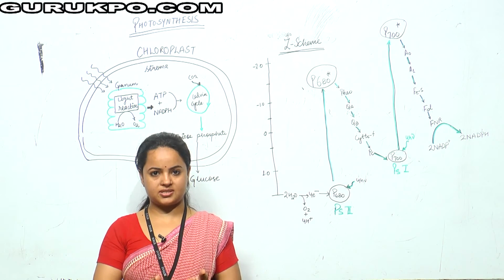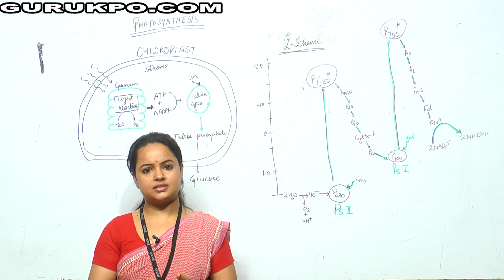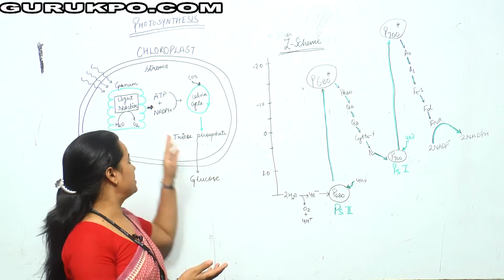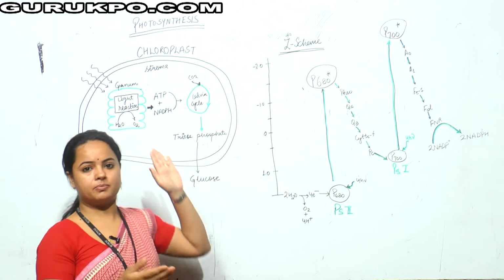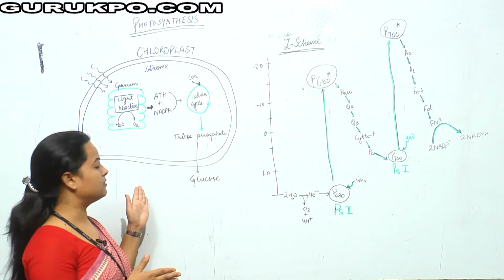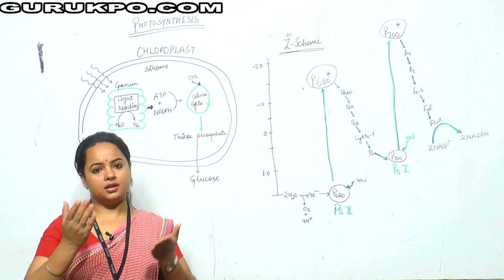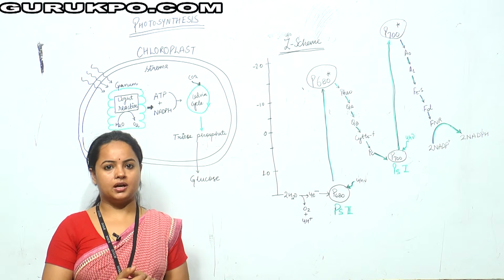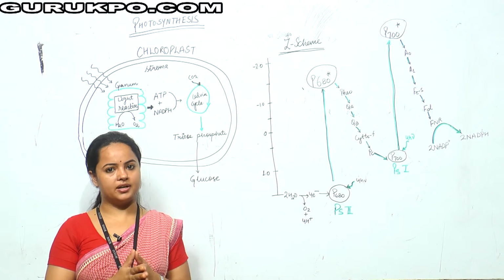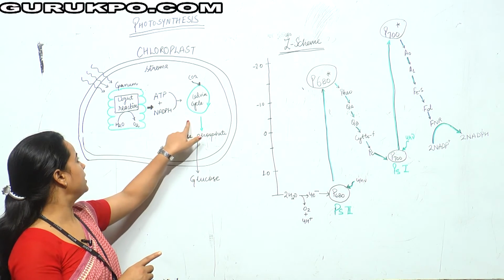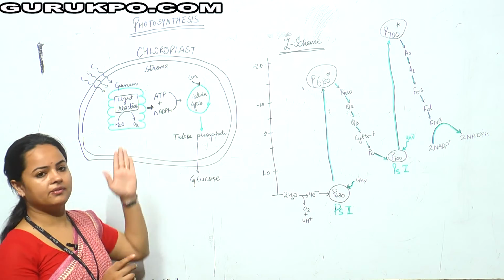So where does this process take place and how does the synthesis of glucose take place? Basically, this is the structure, the chloroplast, present in the leaves of all green plants, which is responsible for the entrapment of light energy, which is later converted into glucose. The process of photosynthesis is divided into two reactions. One is the light reaction and the other is the dark reaction, which is also referred to as the Calvin cycle.